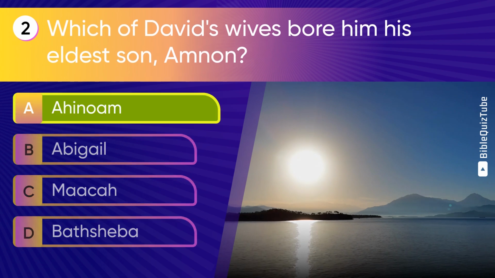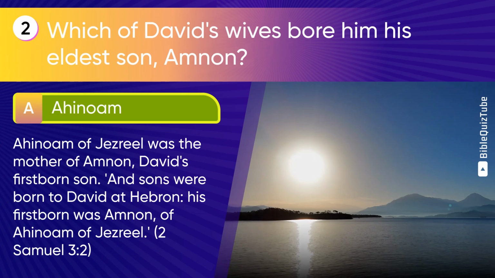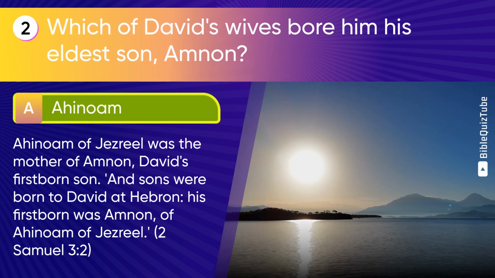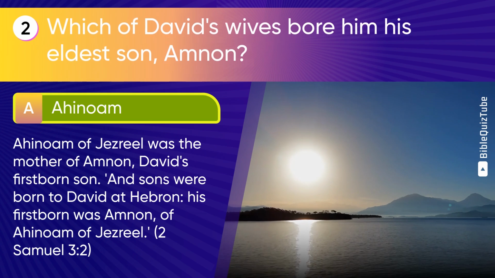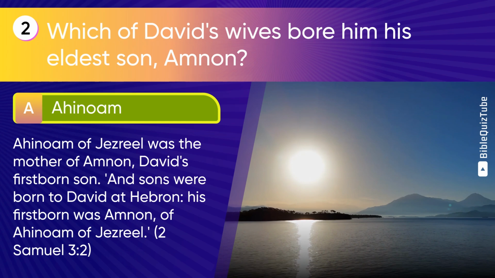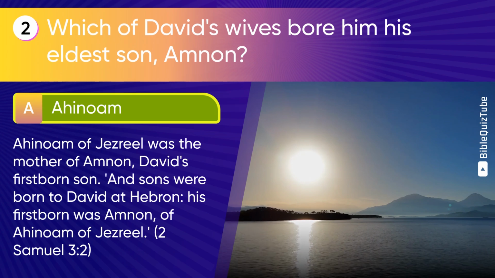The correct answer is A. Ahinoam. The explanation. Ahinoam of Jezreel was the mother of Amnon, David's firstborn son, and sons were born to David at Hebron. His firstborn was Amnon of Ahinoam of Jezreel, 2 Samuel chapter 3 verse 2.